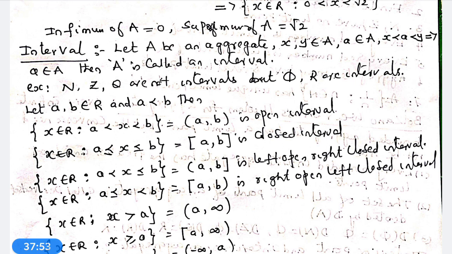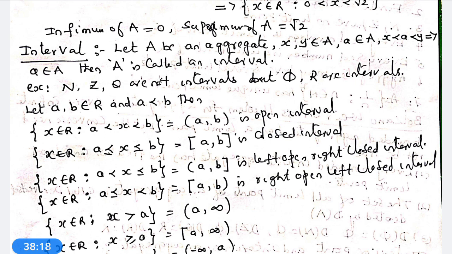The standard sets N, Z, Q are not intervals, but phi and R are intervals. The null set is an interval. The real number set is an interval. N, the natural number set, is not an interval. Q is not an interval. Z is also not an interval.